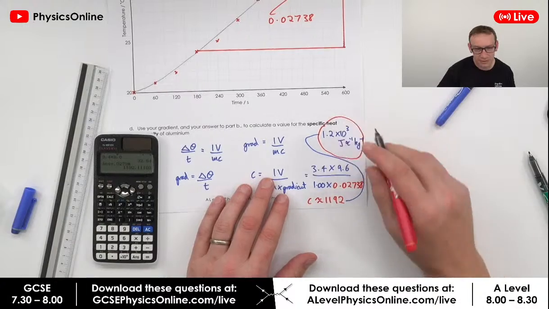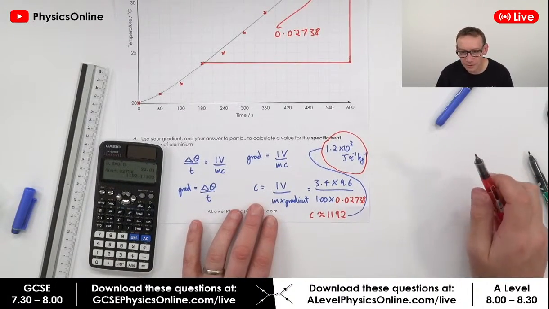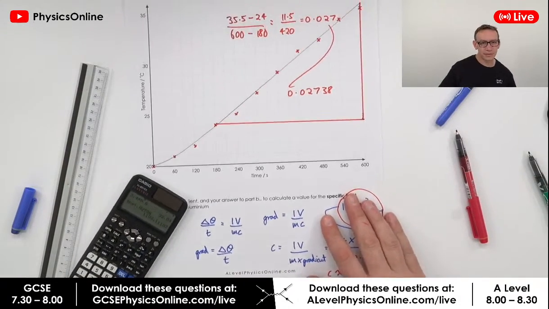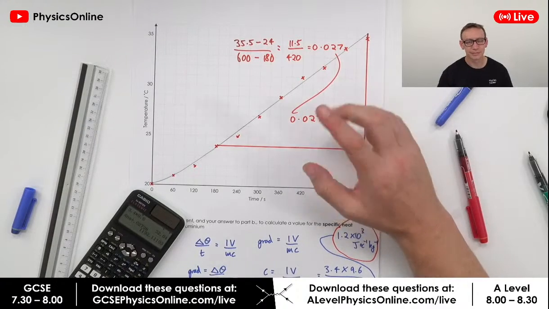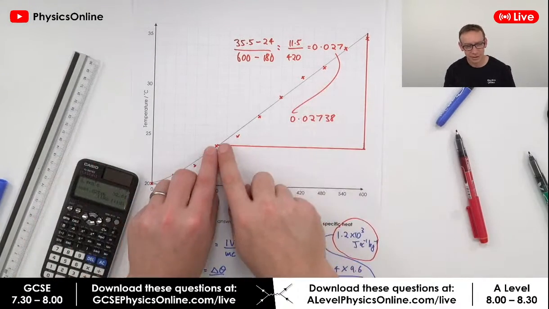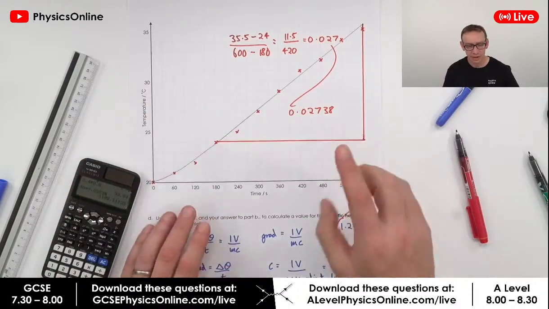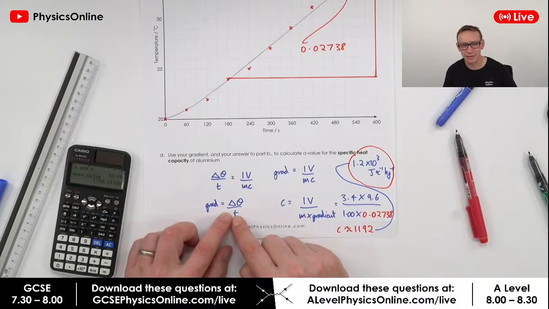Okay, so basically the gradient, good question, Miles Easton Carver. The gradient represents the change in temperature per second. So what we're saying is that if we know the time that it's heated up for, we can look at the increase in temperature. So the gradient in this case just happens to represent the change in temperature with respect to time.